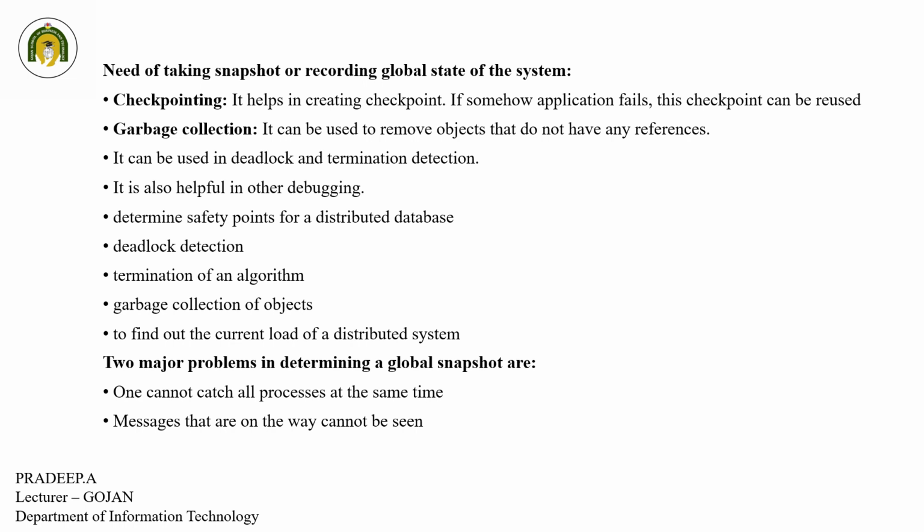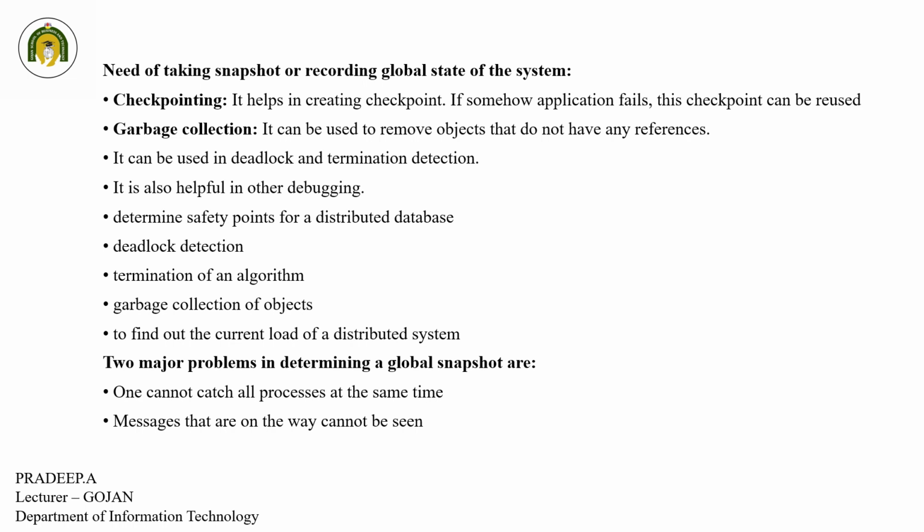So we are going to see the next topic, need of taking snapshots. The two important points are checkpointing and garbage collection. Checkpointing helps in creating checkpoints. If some application fails, these checkpoints can be reused. Garbage collection can be used to remove objects that do not have any reference. It can be used in deadlock and termination detection. It is also helpful in debugging and determining safety points for the distributed database.